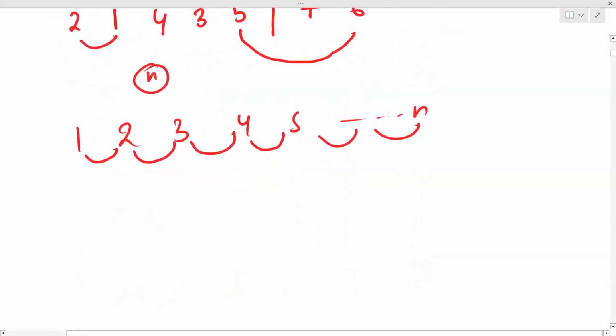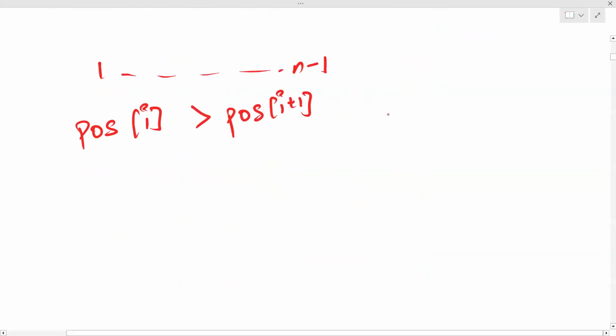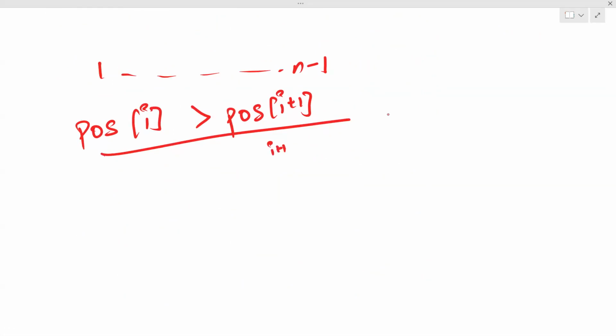So you just have to check for how many values of i, going from 1 to n minus 1, the position of i is more than the position of i plus 1. If this is true, you'll have to select i plus 1. There is no way around this, because if you select anything other than this, the thing won't change. So you just check for how many values this is true, and this is your final answer.